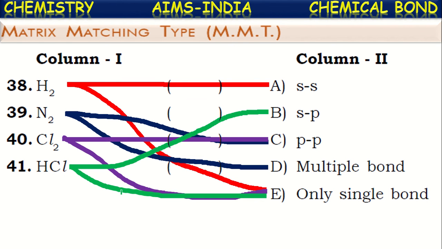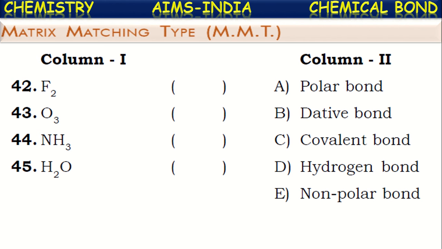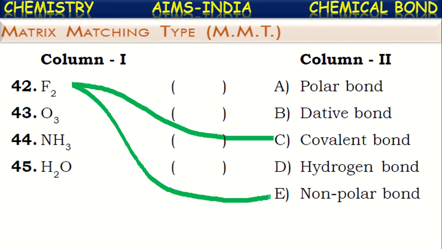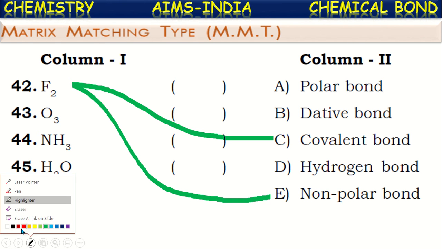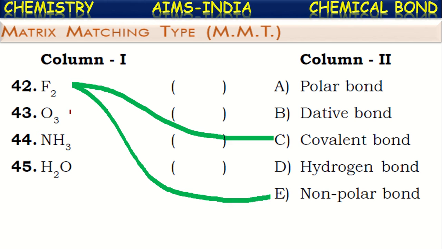Okay. Next, one more matching. Some molecules are mentioned in column 1 and the type of bonding in column 2. Let us try to match these. If you see the F2 molecule, it is between the same atoms and hence it will be a non-polar covalent bond. It is a covalent bond, and as it is formed between the same atoms, it is also a non-polar covalent bond. And in the case of the ozone molecule, all atoms are the same kind, and there exists one dative bond as well as a covalent bond.